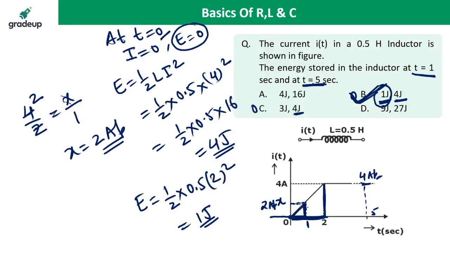So for the energy stored in the inductor, if you calculate the current at t equal to 1 second, half Li square is the formula, because the initial energy is 0. Some students say, sir, you have taken energy equal to final energy minus initial energy. So the initial energy is 0, so the final energy is the total energy stored, because initially the inductor does not have any energy.